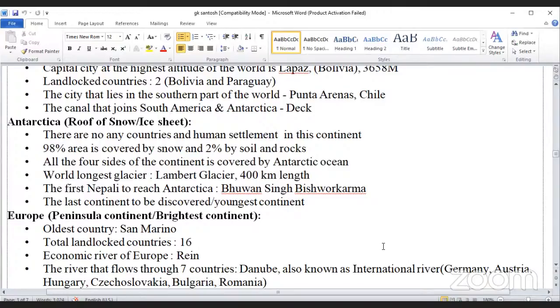World's longest glacier, Lambert Glacier, 400 km in length. The first Nepali to reach Antarctica is Bhuvan Singh Vishwakarma.